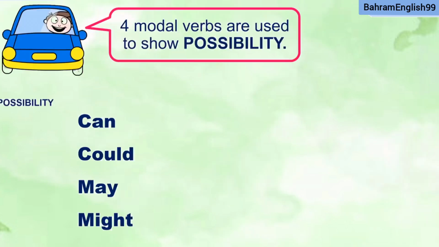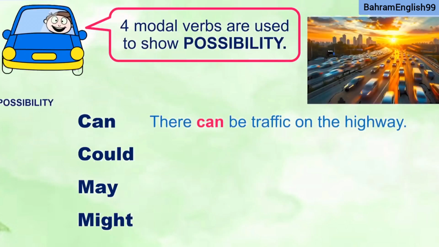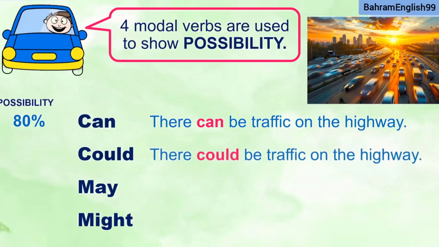Now, let's take a closer look. If I say there can be traffic on the highway, what is the level of possibility? Is it very possible or is it a little possible? It is about 80% possible that there will be traffic on the highway. So this concept here is the key concept because if you use can, there's a high possibility. What about this one? There could be traffic on the highway. It's about 60% sure, so not as certain as can.